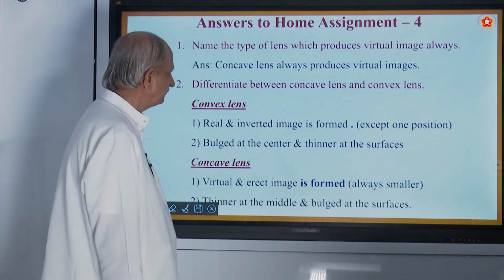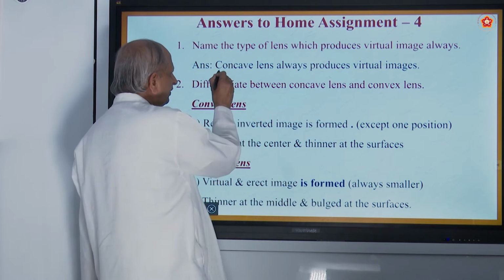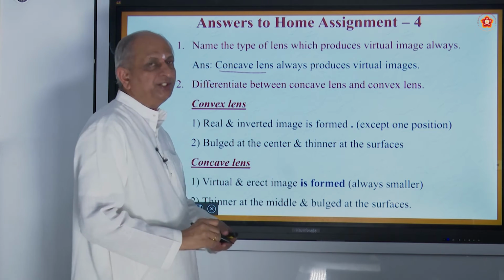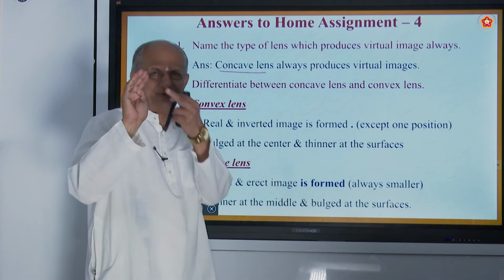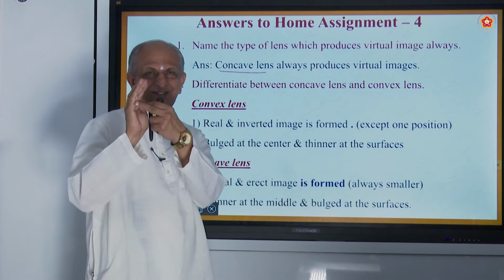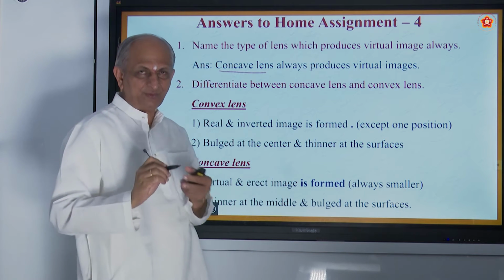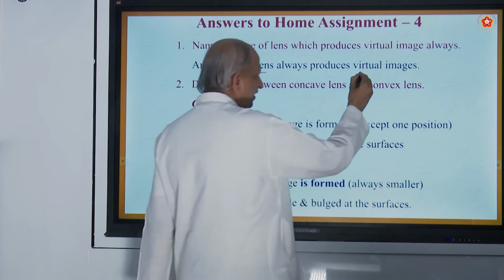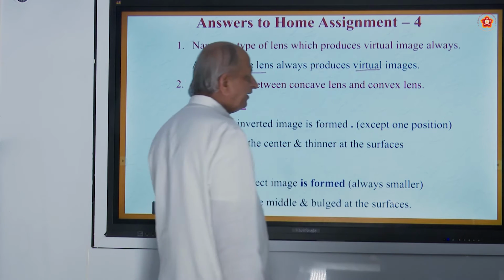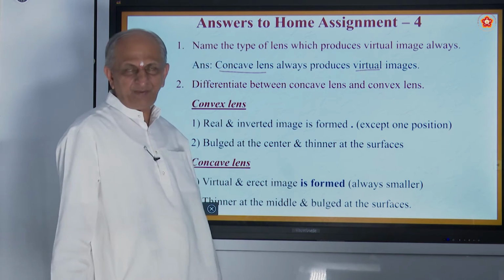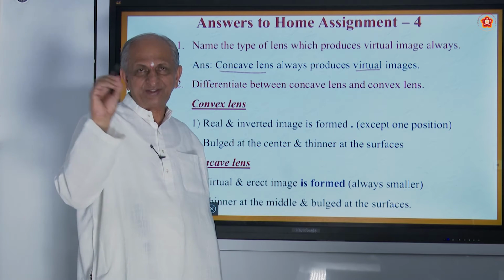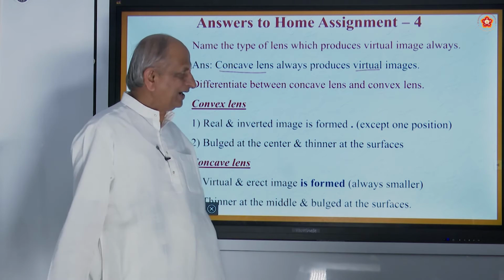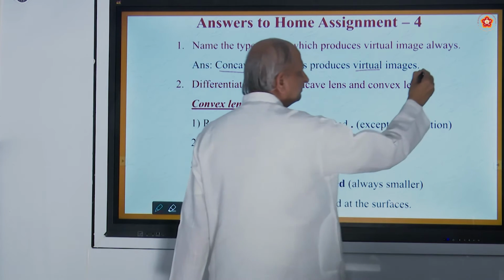always. So concave lens, concave. The middle portion is thinner, that is concave. So it always produces a virtual image. What do you mean by a virtual image? Virtual image means you cannot catch it on the screen, and it will always be erect.